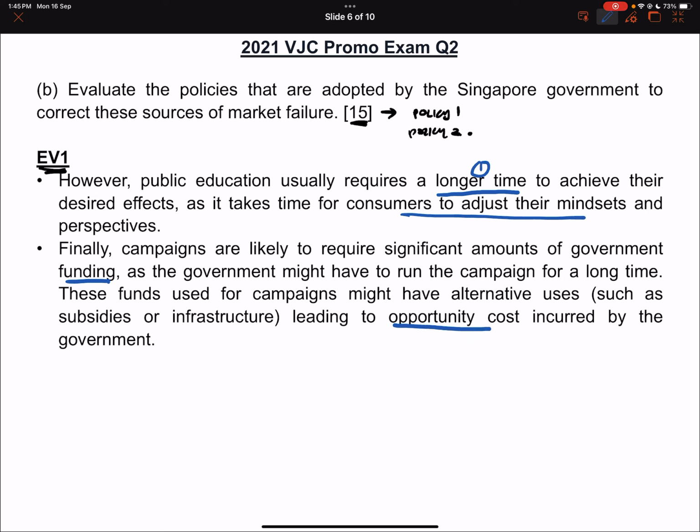Again, for the policy, you use your own words first. Link to diagram. Then for limitations, you can talk about time. You can talk about money. So that's the first policy, campaign.